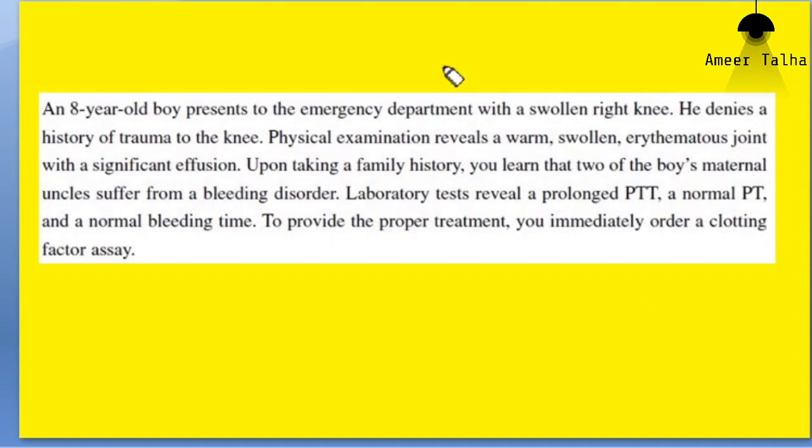Yes. If you remember the extrinsic pathway, you can see that there is no role of factor 8 in the extrinsic pathway. Remember the mnemonic, 3 plus 7 is equal to 10, half of 10 is 5. So no role of factor 8 in extrinsic pathway. And for extrinsic pathway, we have prothrombin time. So deficiency of factor 8 will not affect prothrombin time, and the prothrombin time will remain normal. Agreed?